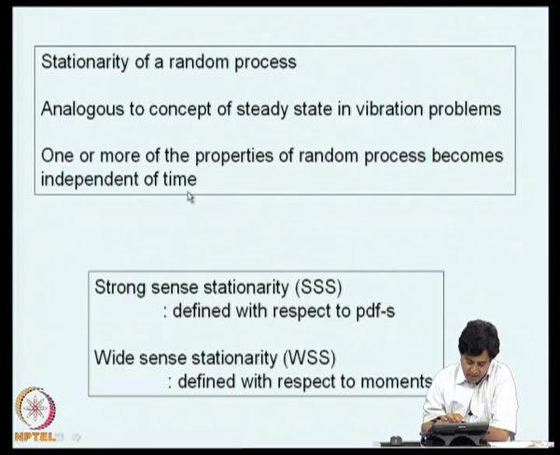We use the phrase strong sense stationarity, written as SSS. This is defined with respect to properties of probability density functions or distribution functions. Whereas, we talk about wide sense stationarity, denoted as WSS. These properties are defined with respect to moments like mean, variance, covariance and so on and so forth. Okay.